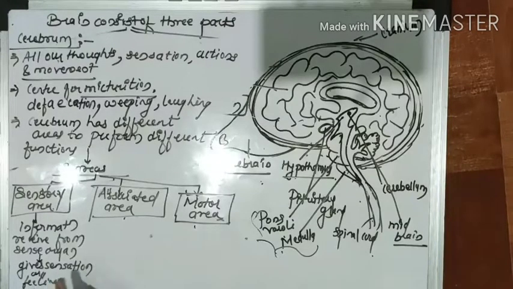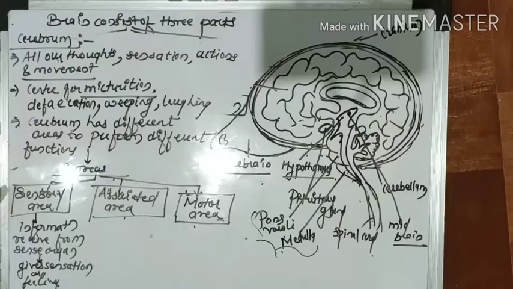So what type of feelings are they giving? We can feel pain, pleasure, fear, fatigue, not only that, pressure, temperature. So we get all these feelings, and all the voluntary actions of our body are controlled by the cerebrum. This is very important, right?